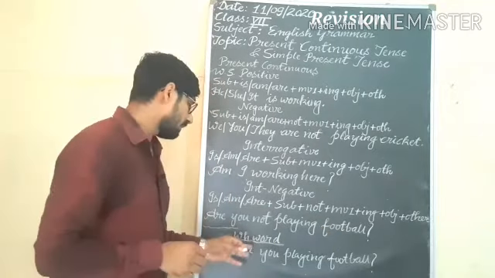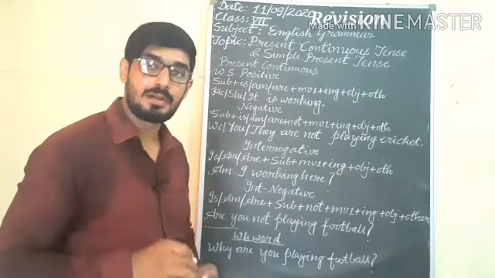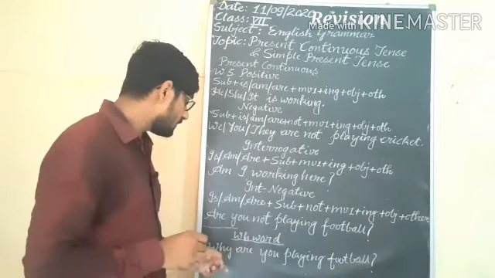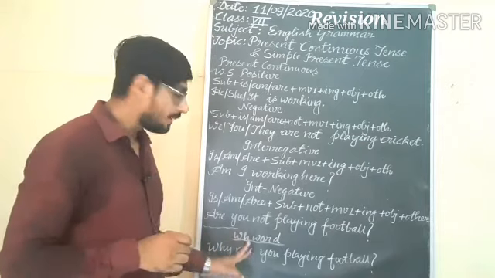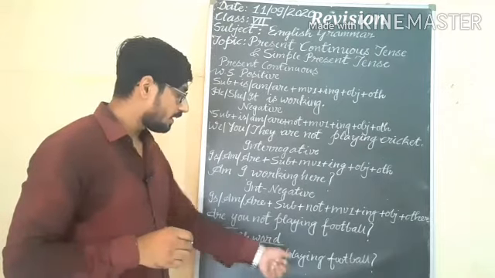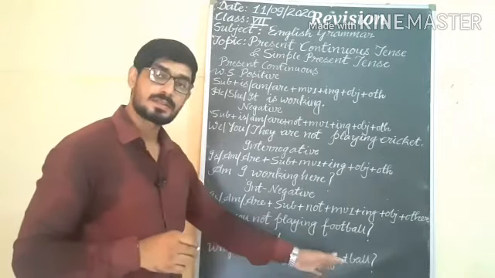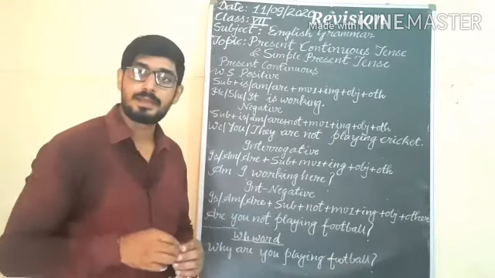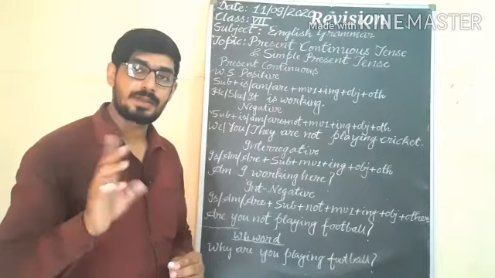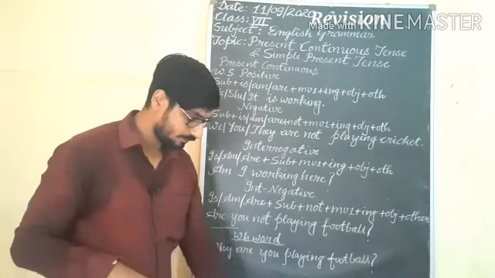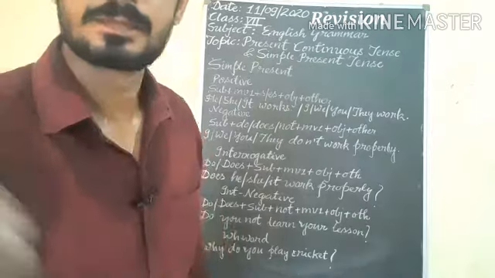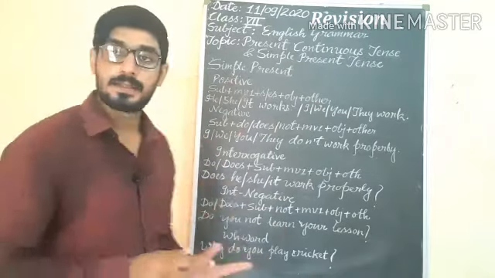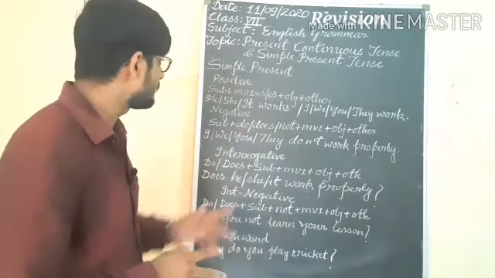Afterward we come to WH words. In WH words, students, you have to remember that first we will put the WH word, afterward helping verb, subject, ing form of the verb plus object and other. The sequence will be the same, but only we will keep the WH word first in a sentence. Dear students, in simple present tense, in a positive sentence, the word structure is subject.